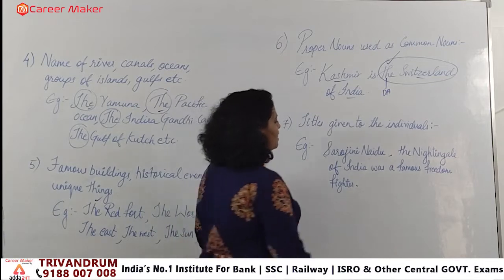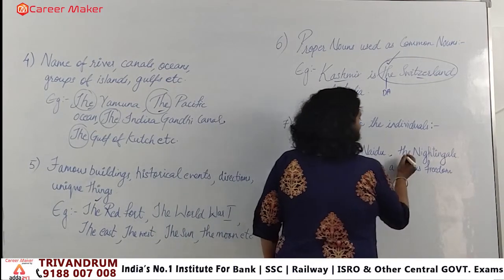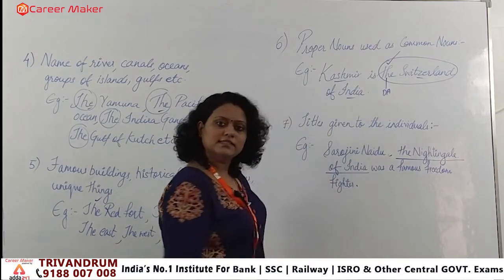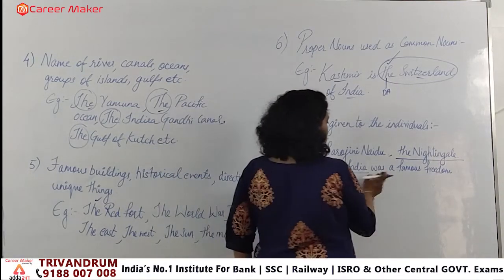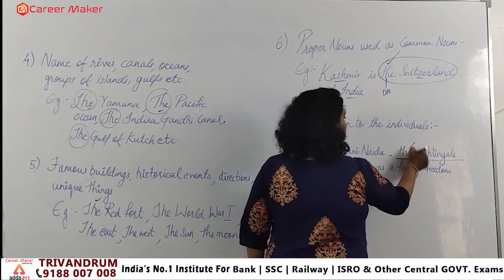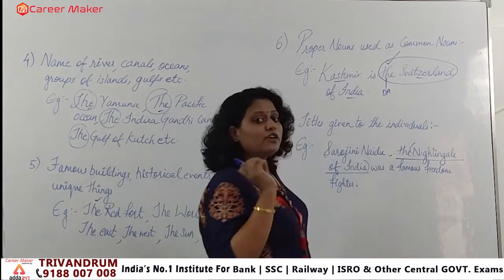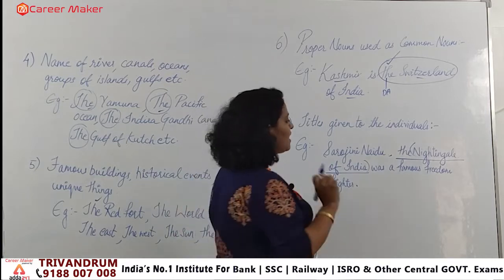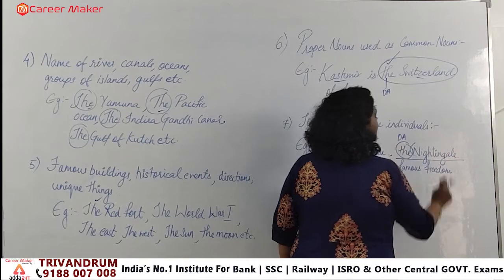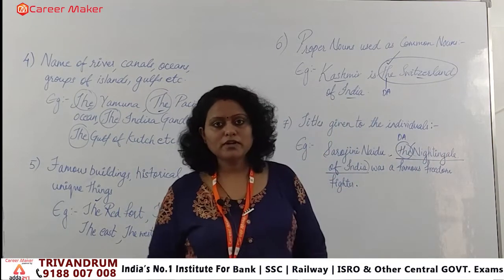So here what we are having, you are giving Sarojini Naidu, title is what? Nightingale of India, isn't it, right? So that means when I am using this statement, this person has been given a title. Title is what? Nightingale of India. So whenever you are giving a title to a person, that title will always have a definite article. Got the point, right?